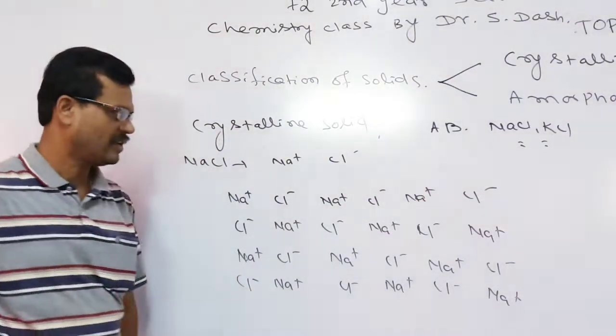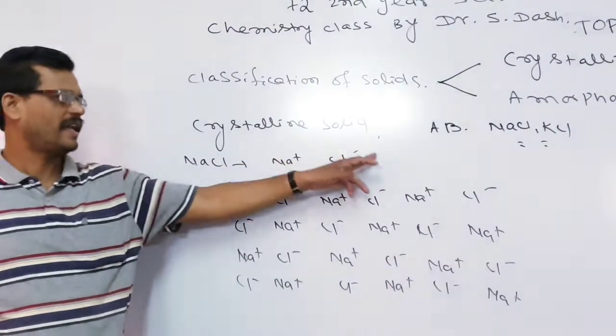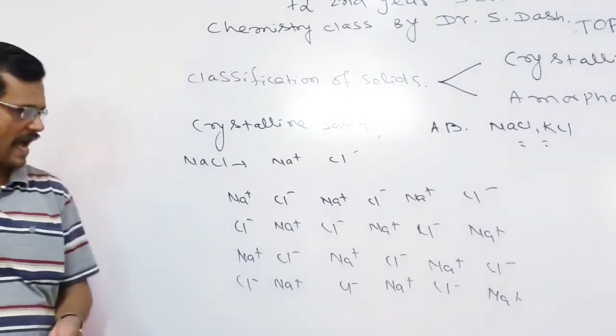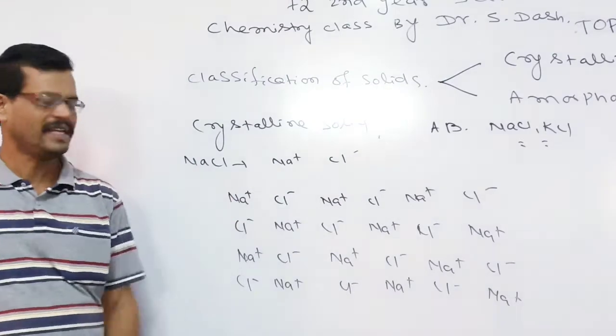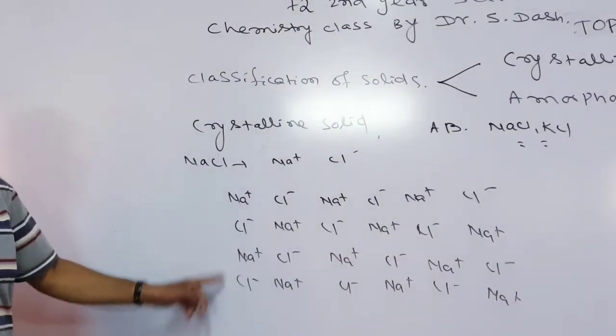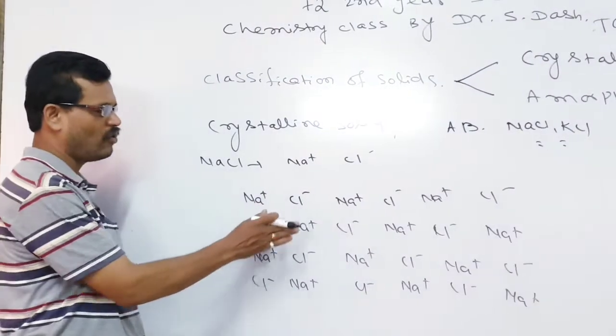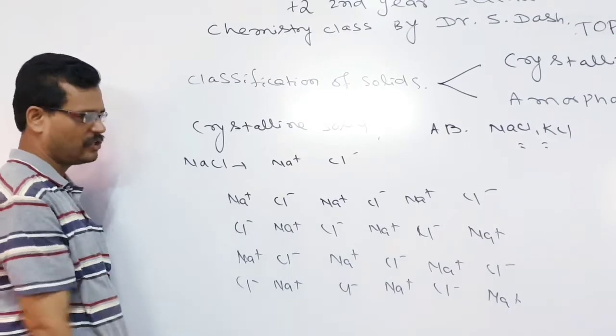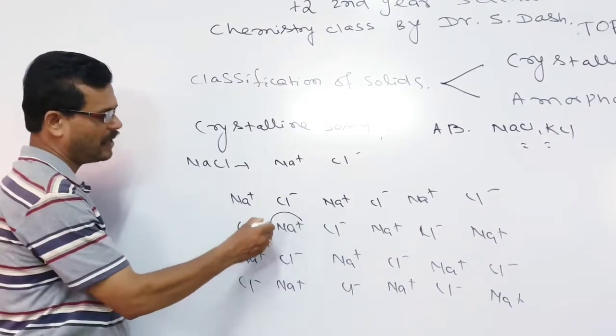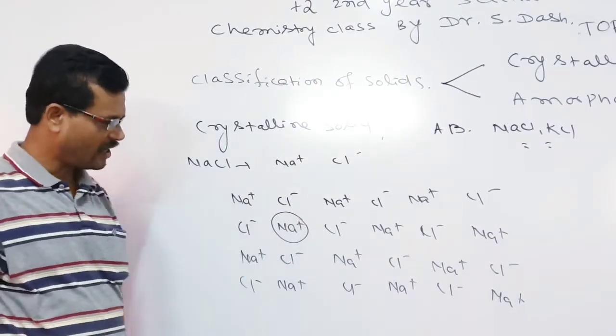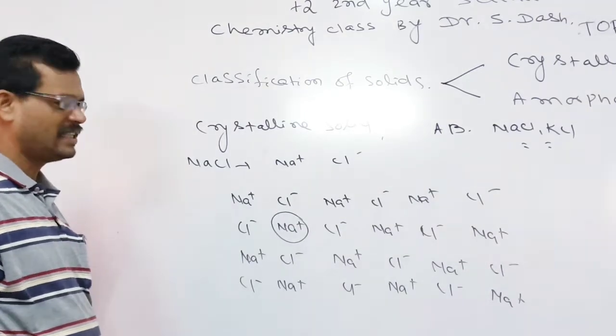So this is the structure of NaCl, where the constituent ions are Na plus and Cl minus, and it is given in a two-dimensional structure. Whenever you take its cubic, three-dimensional structure, then one more layer will be there. As a result, you will see that each Na plus ion is surrounded by 6 Cl minus ions.